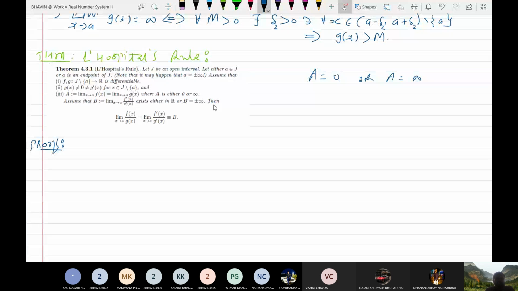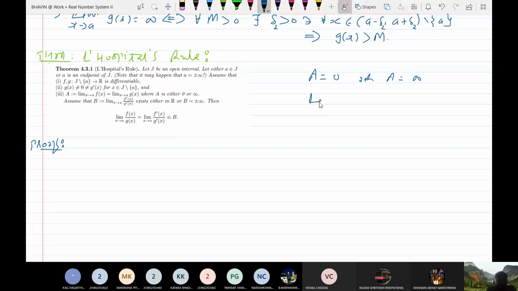Then the conclusion is this: limit of f(x) upon g(x) as x tends to A exists, and this limit is precisely equal to B, that is, limit f dash upon g dash. See, this is a very nice result. So here we have assumed that this limit exists, and f(x) upon g(x) may or may not exist. You cannot find the limit of this fractional function directly, but with the help of this you can find the limit.